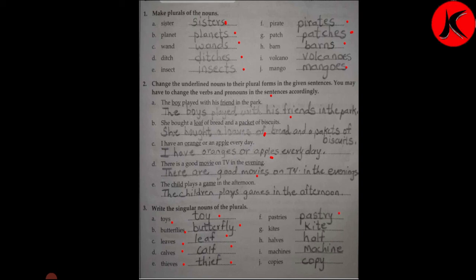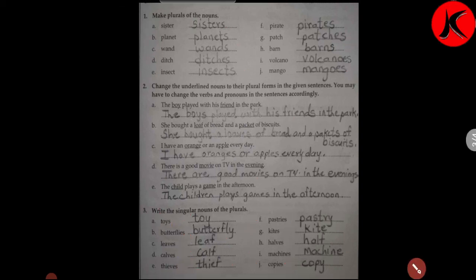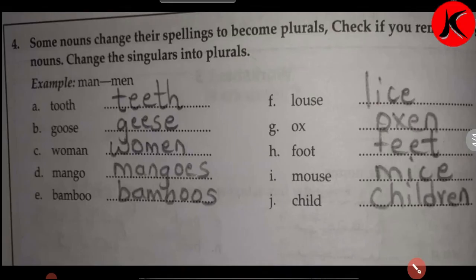Pastries, pastry. Kites, kite. Halves, half. Machines, machine. Copies, copy. All these are plural forms, and we wrote them into singular. I hope you have understood this exercise. We'll go to the next page.